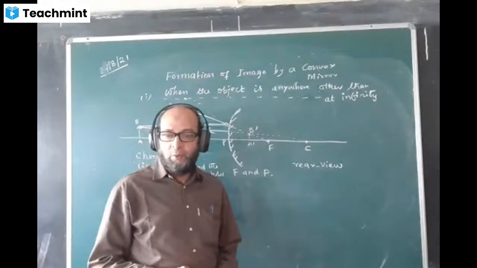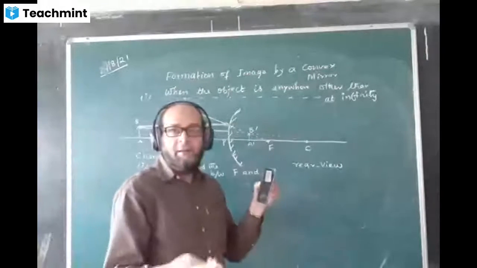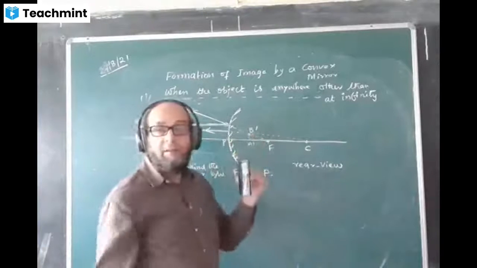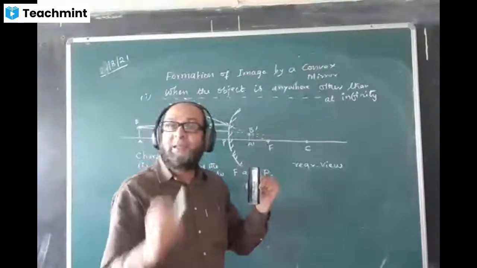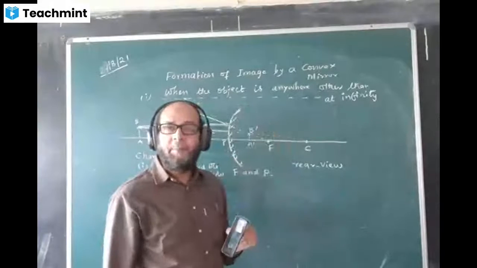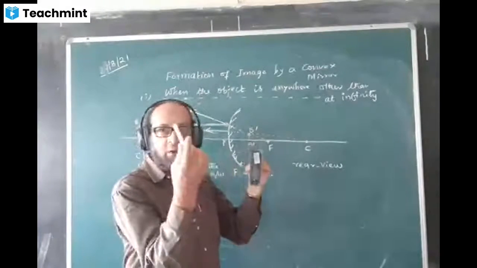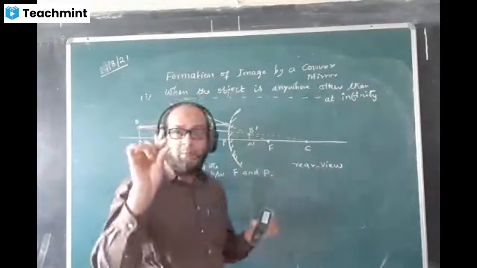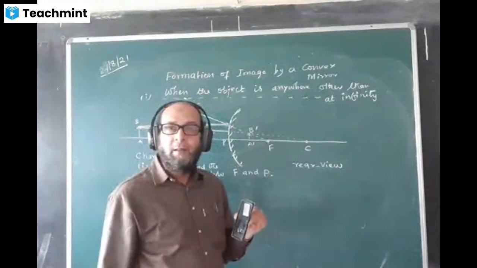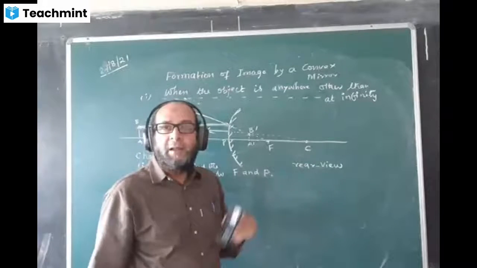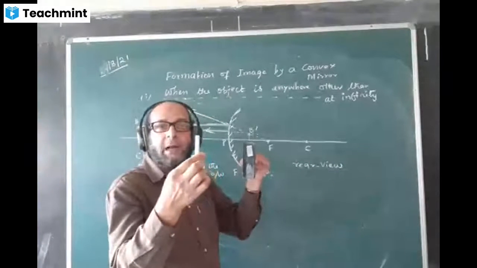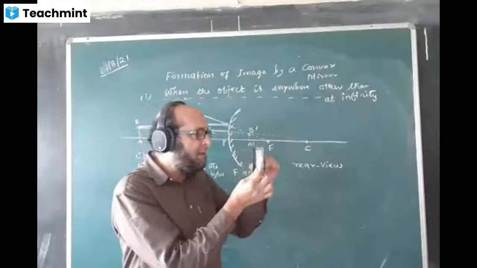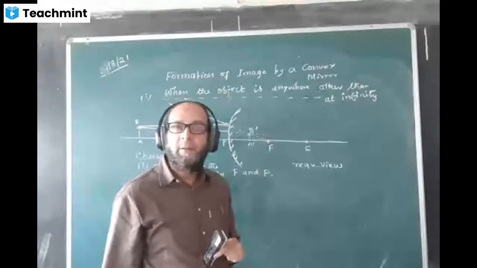Okay. Suppose this is a mirror, I'll bring maybe a piece of chalk in front of this. And I see the image directly behind the mirror, inside the mirror, and of same size. This mirror is plane mirror. Now I bring this chalk in front of this mirror, and the image is formed behind the mirror, but a smaller image. That is, this is convex. And now I bring it at some distance far away, I don't see anything behind the mirror. But when I bring the chalk close to the mirror, then I see the image behind the mirror, but bigger, magnified.